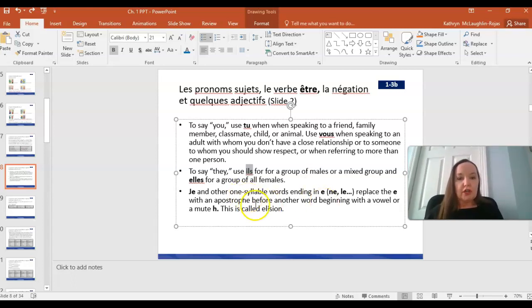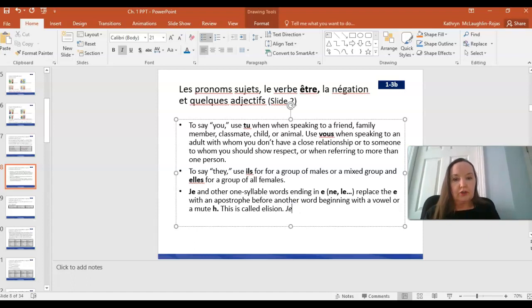Okay, notice that before a vowel, je, or as it says here, any other one-syllable words ending in e, like ne, le, replace the e with an apostrophe before another word beginning with a vowel. So just to give you an example of that, if I wanted to use the pronoun je and the verb étudier, you may or may not know this verb yet, but it's just an example. Étudier means to study.